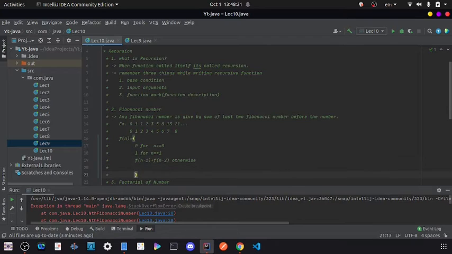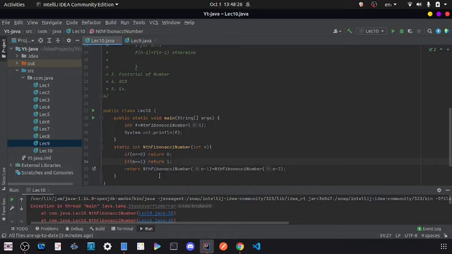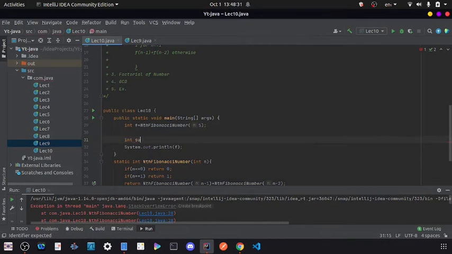This is our basic function, and the same we implemented here, and the same thing we can also do in an iterative method. Let me just do that fast.